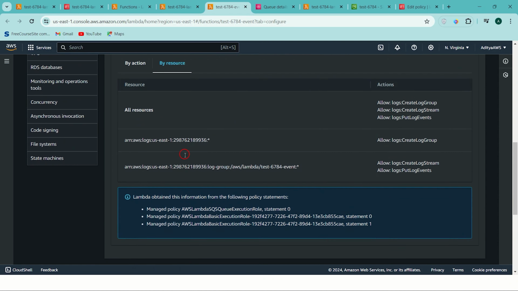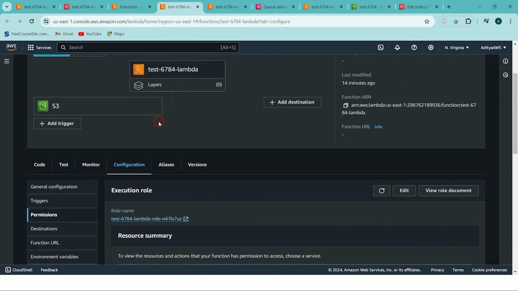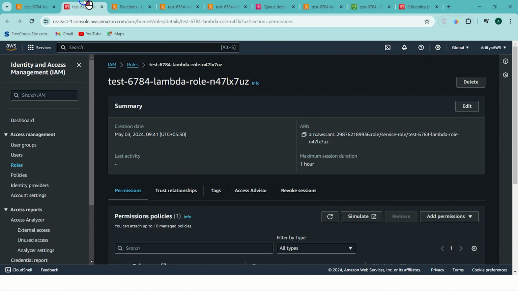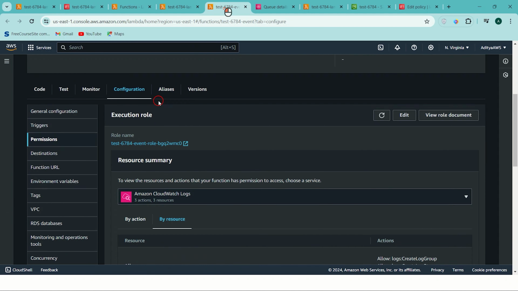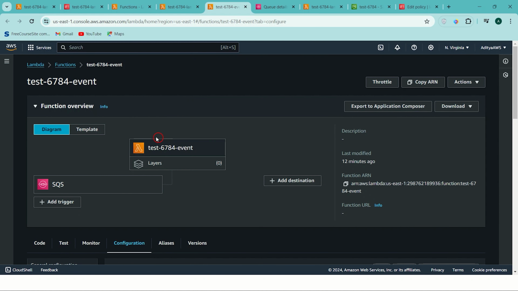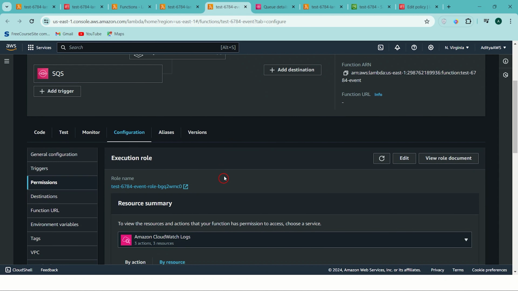Previously we saw the role of the S3 event notification Lambda, where we have only one permission, that is the AWS Lambda basic execution role. Now we'll move on to our SQS example, the Lambda which is getting the details from SQS, and see how the role is different from the other role.